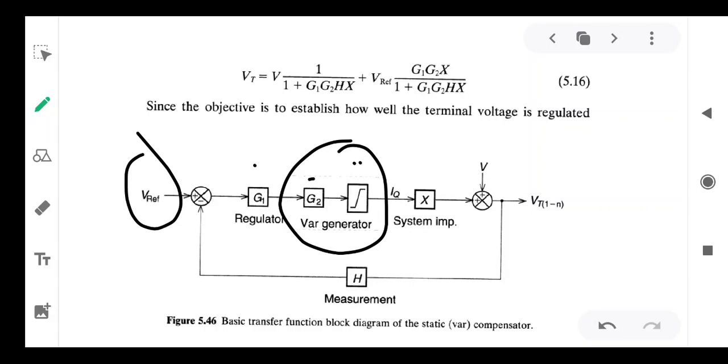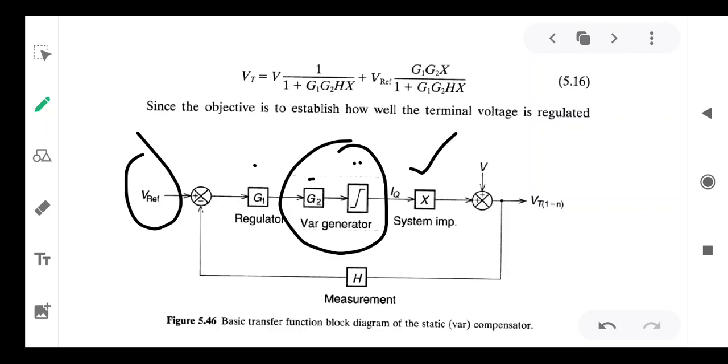Anyhow, we can express with any variable. So let us take susceptance B will have limitations, B maximum and B minimum, plus or minus maximum. Including the limiter, G2 is the transfer function model of static var generator,